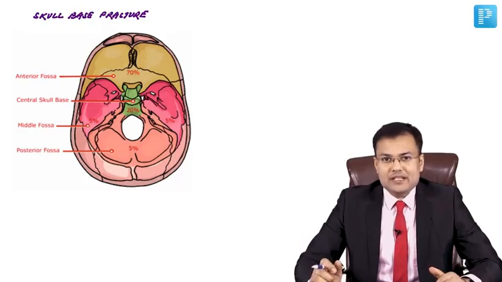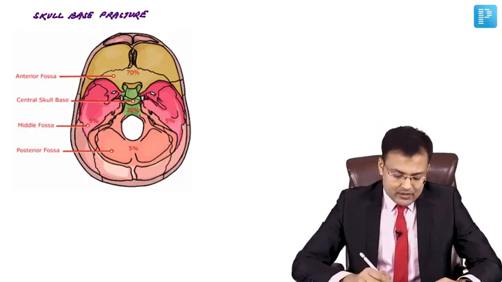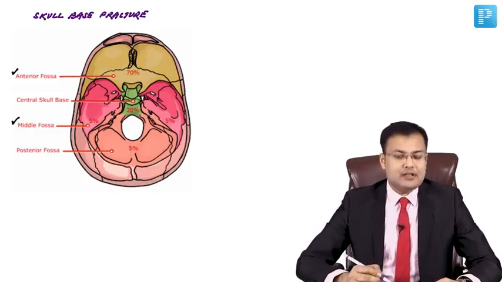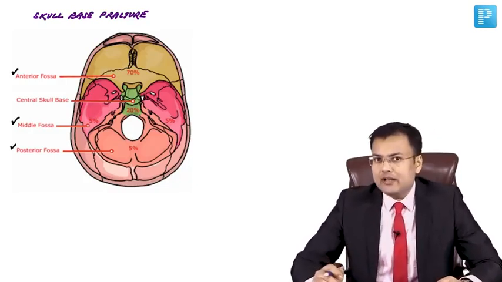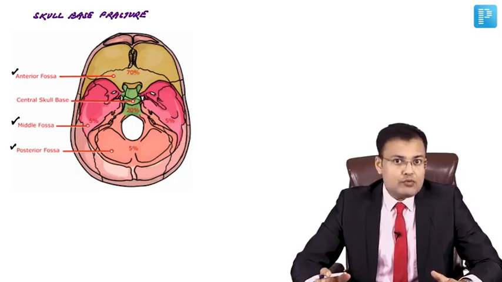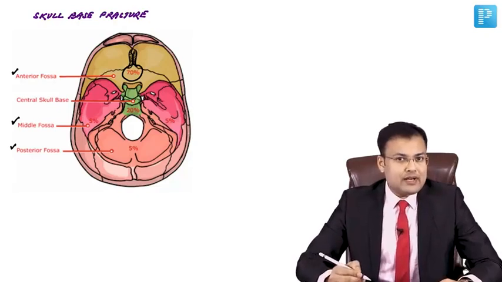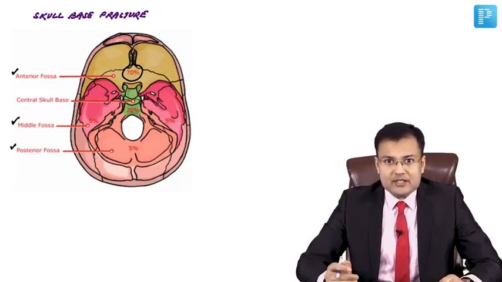First, skull base fracture. Skull base fracture includes anterior cranial fossa fracture, middle cranial fossa fracture, and posterior cranial fossa fracture. Overall, which one is most common? You can see anterior cranial fossa fracture is responsible for 70% cases.